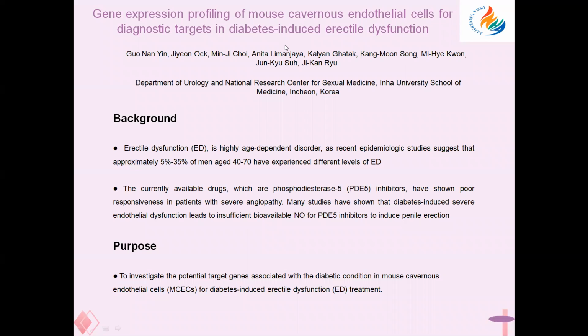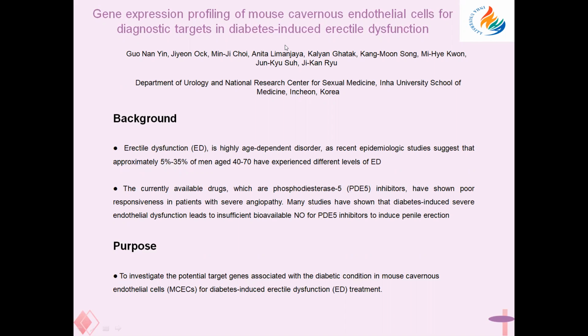As we know, erectile dysfunction is a highly age-dependent disorder. Recently, studies suggest that approximately 5 to 35% of men aged 40 to 70 have experienced different levels of ED. The currently available drugs, such as the PDE5 inhibitors, have shown poor responsiveness in patients with severe endotheliopathy.